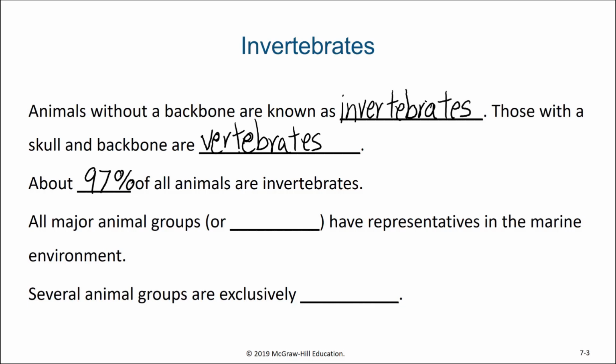All major animal groups, or phyla, have marine representatives, meaning individuals who live in the marine environment. There are no phyla which are exclusively terrestrial. However, there are several phyla that are exclusively marine, meaning they only live in the oceans.